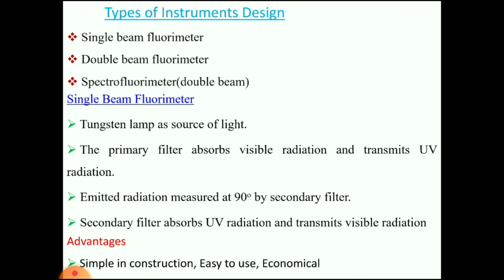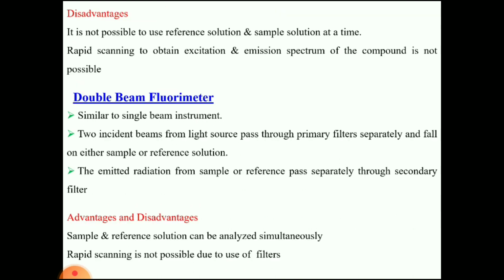So a tungsten lamp as a light source will be there. The primary filter absorbs the visible radiation and emits the UV radiation. Emitted radiation is measured at 90 degrees by the secondary filter. Already we have discussed all these things. The secondary filter absorbs UV radiation and transmits the emitted radiation. The advantages of this one are simple construction, easy to handle, and economical.